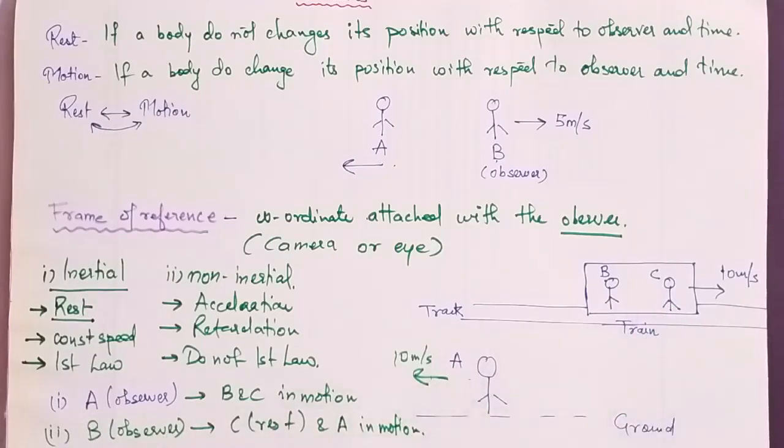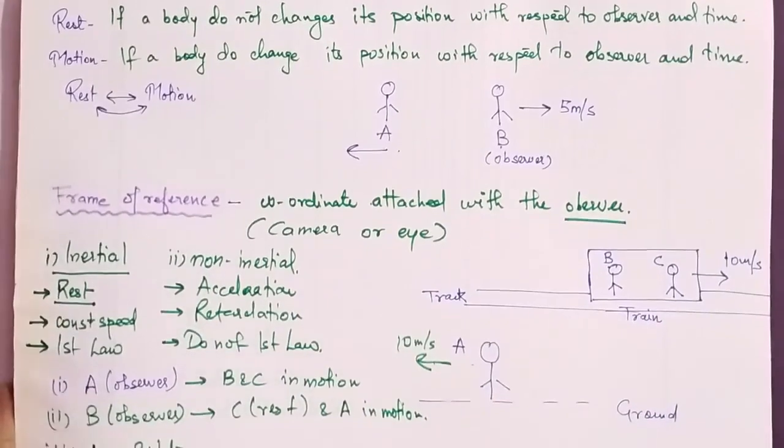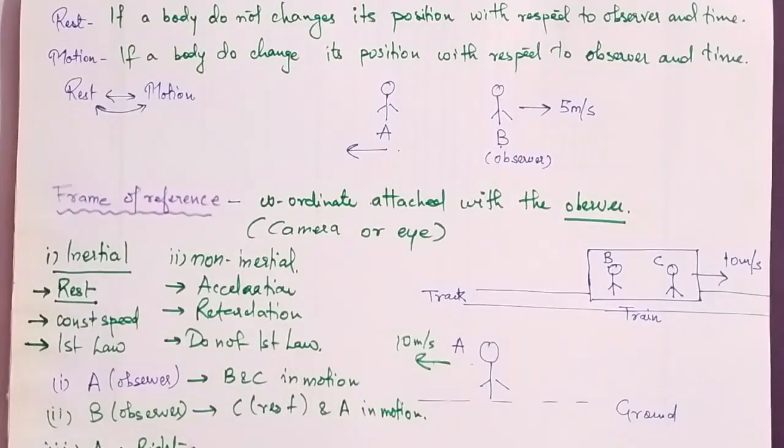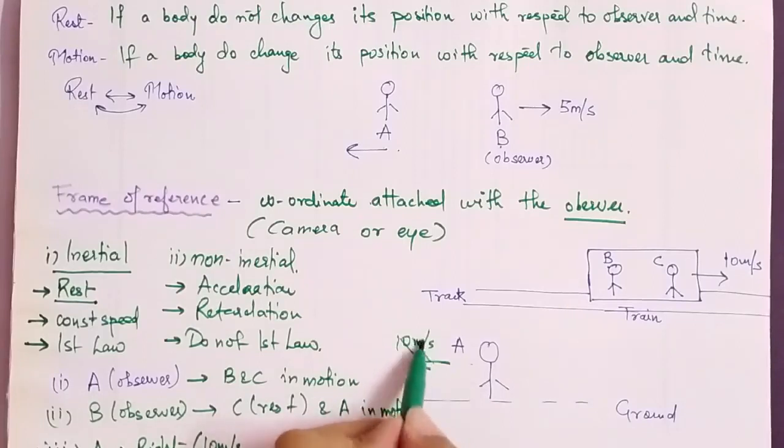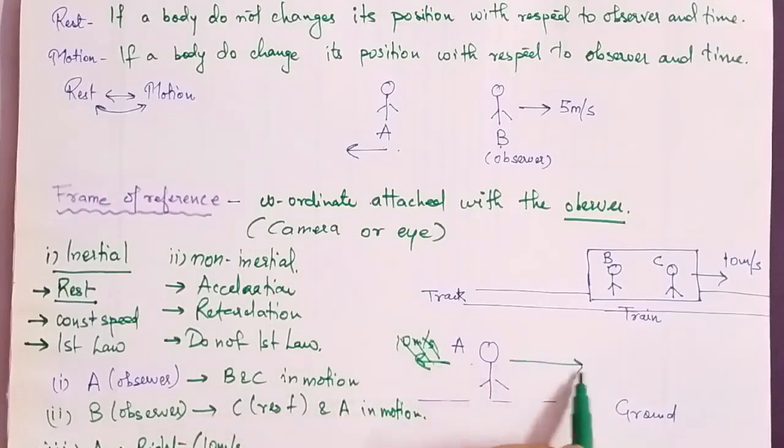Now let's suppose our A is moving on the right-hand side again with 10 meters per second. We are cancelling this thing, and we assume that our train is also moving with 10 meters per second. Now let's see the result.